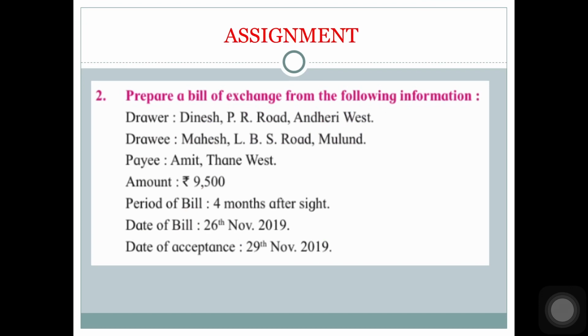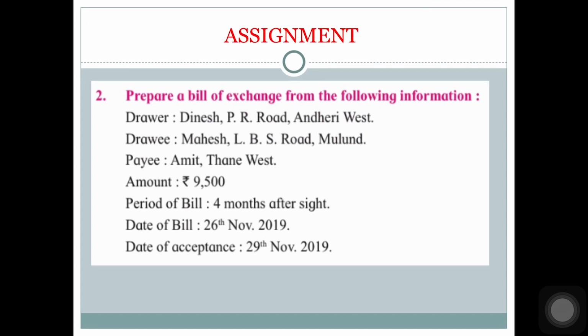In earlier bills we were writing 4 months after date, pay to me or my order. Now you will write 4 months after sight, pay to Amit Thane West or his order. The amount of rupees 9,500 for value received. Okay, date of bill, date of acceptance, everything is given to you. Just try it. I am sure you will be able to do it.